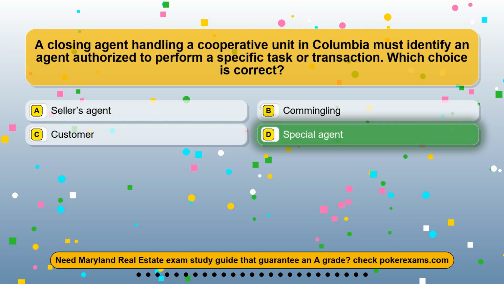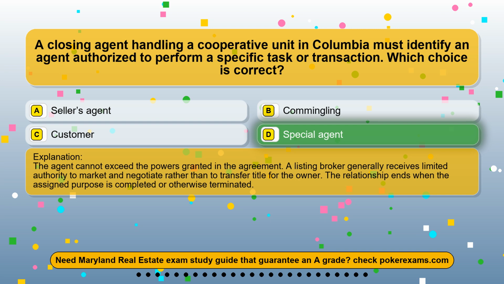The correct answer is option D, special agent. The agent cannot exceed the powers granted in the agreement. A listing broker generally receives limited authority to market and negotiate rather than to transfer title for the owner. The relationship ends when the assigned purpose is completed or otherwise terminated.